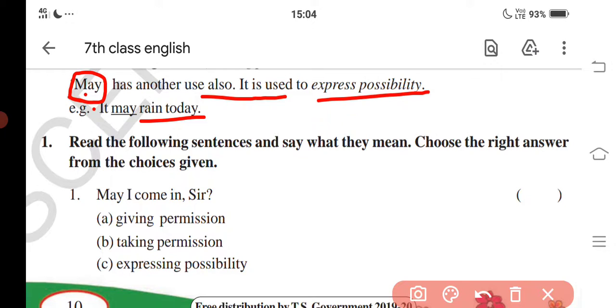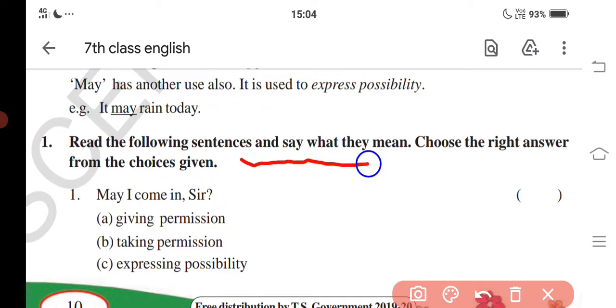So let's solve this. First question. Read the following sentences and say what they mean. Choose the right answer from the choices given. Okay, first one: May I come in, sir? The options are giving permission, taking permission, expressing possibility.